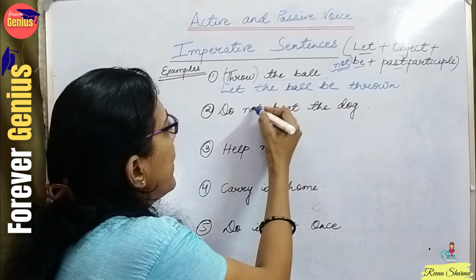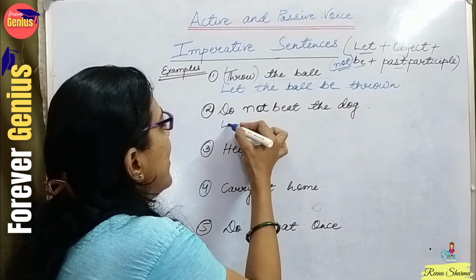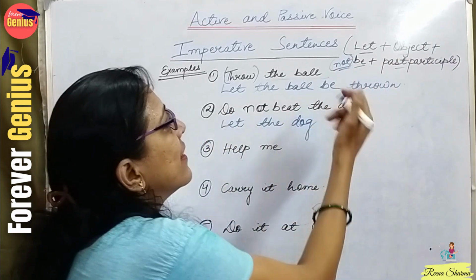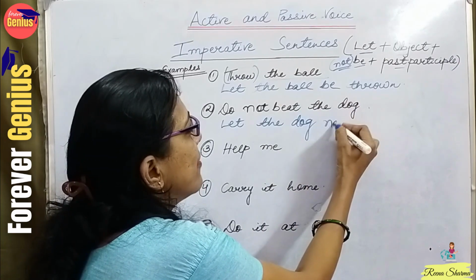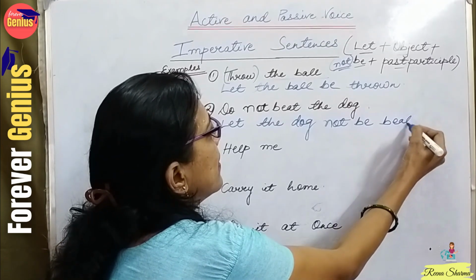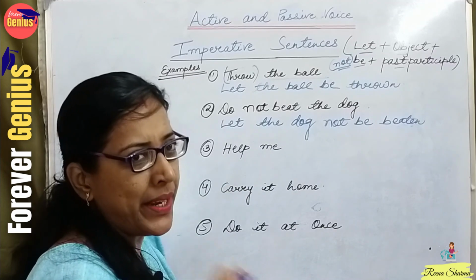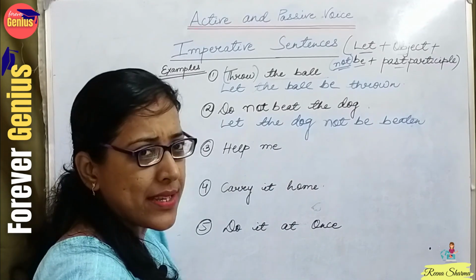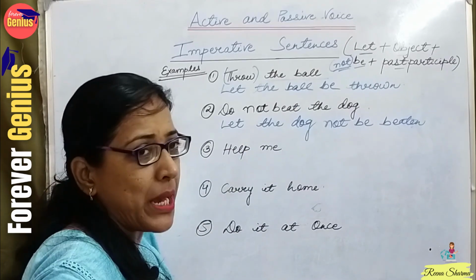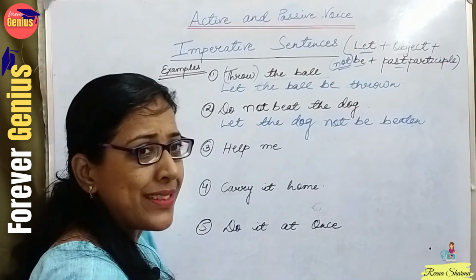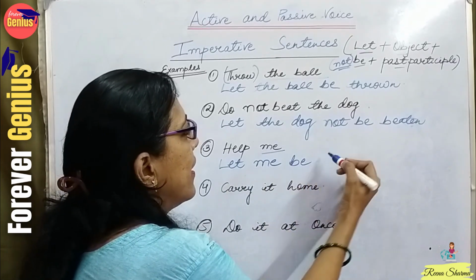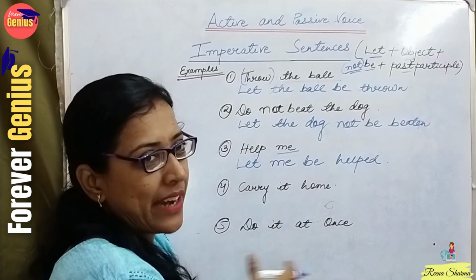Next is: do not beat the dog. So we'll start with: let the dog not be beaten. See, it is a negative sentence, so we will add not in this: not be beaten. Next sentence is: help me. A small sentence, it is a request. Some of your friends may be requesting, or a request at any point in time is there. Help me. So what to do in this case? Yes, we will start with let. Let me be helped. Fourth sentence: carry it home.